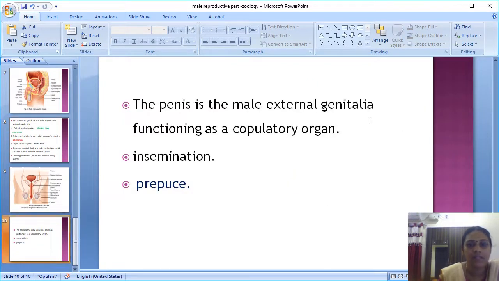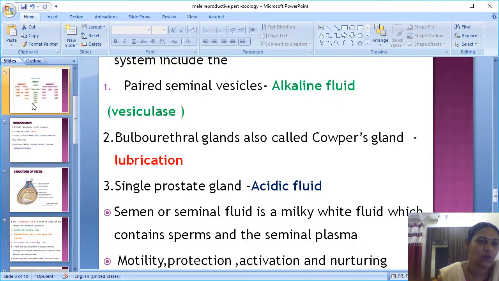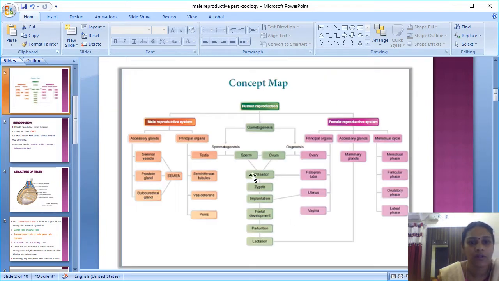The penis is the male external genitalia and functions as a copulatory organ for insemination. The loose folded skin which covers the penis is called the foreskin or the prepuce. Now you understand, so coming to the concept map, you will understand further.